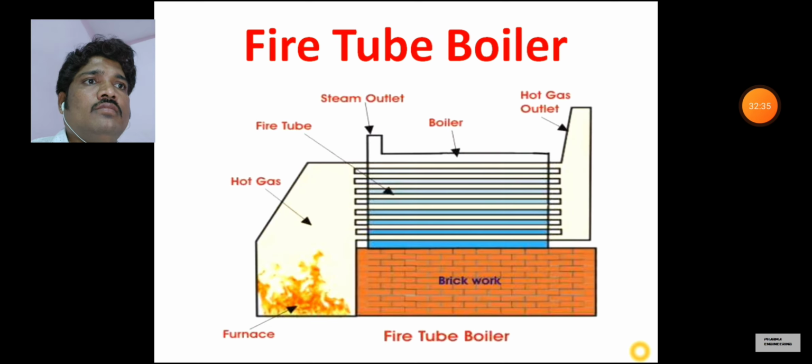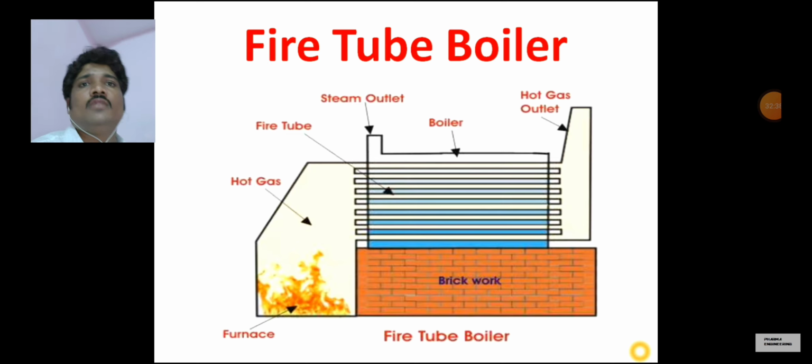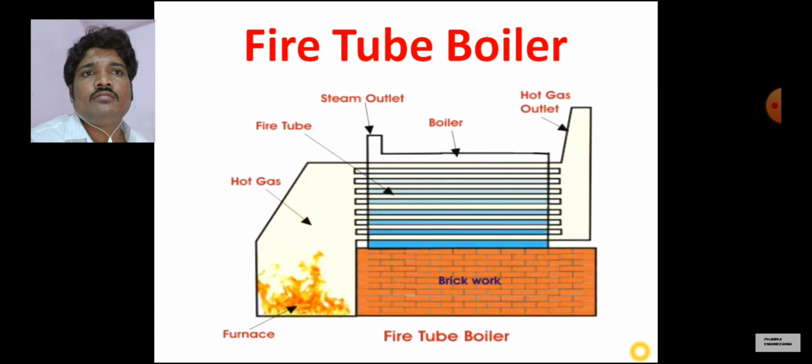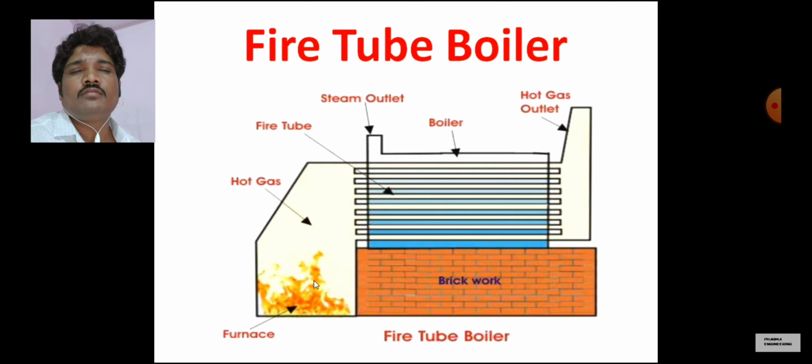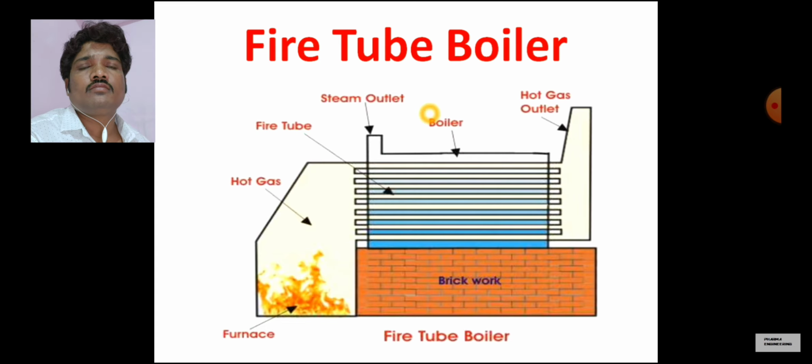So first of all, we will discuss the parts of a fire tube boiler. This is the schematic diagram of a fire tube boiler, and this is the brickwork, and this is the furnace. Inside this furnace, combustion of fuels takes place. This is a fire tube. Through these tubes, hot gases pass, and the outer surface of these tubes is surrounded by water. This is the chamber where water is inserted for generating steam. This is a steam outlet for removing steam for process heating or for electricity generation.